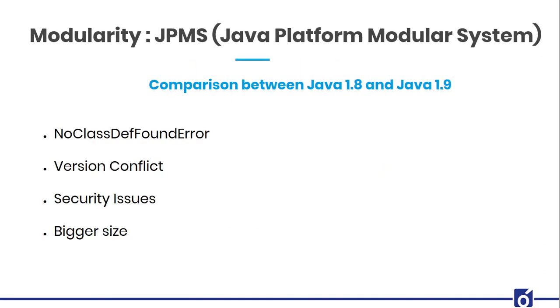I'll be going back to my slide of the comparison between Java 1.8 and 1.9. Now keeping that structure in mind, let's discuss the very first point. The first point is NoClassDefFoundError. Guys, while writing Java code, you must have seen this error a lot of times. But when do you encounter this error? Does it happen at the start of your project? No, but during the middle of your project. So suppose I have been using some class which my particular project is not able to access.